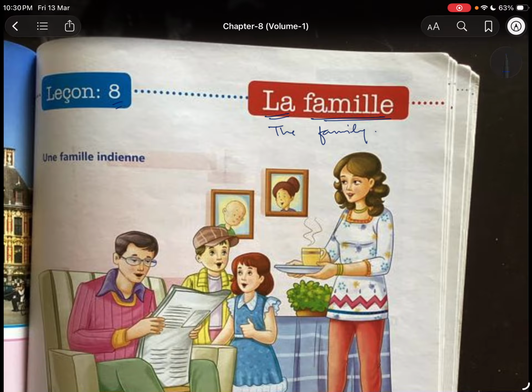Before starting that chapter, we have to know one concept regarding adjectives. The name of that concept is accord. By the way, in French we put apostrophe in that way, like the brackets, these are known as guillemot.